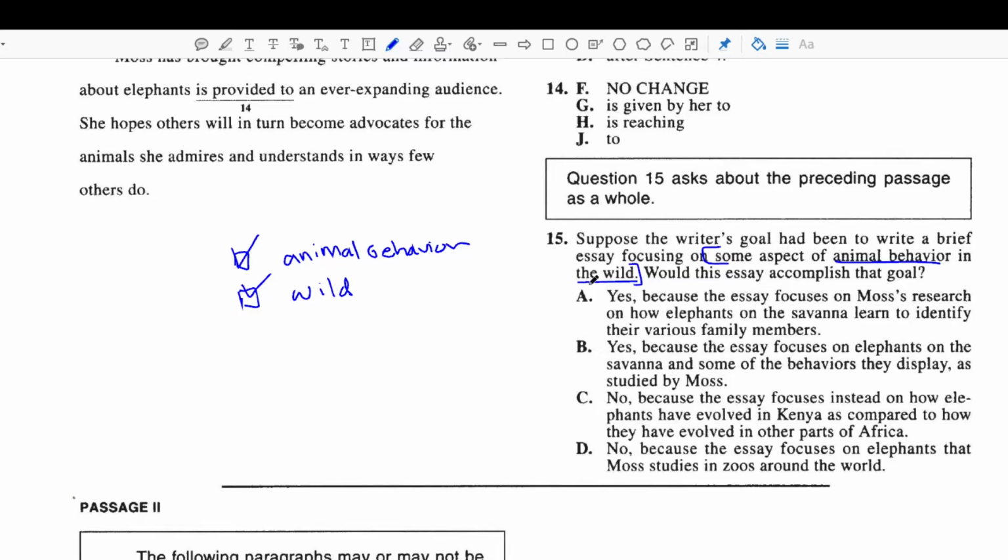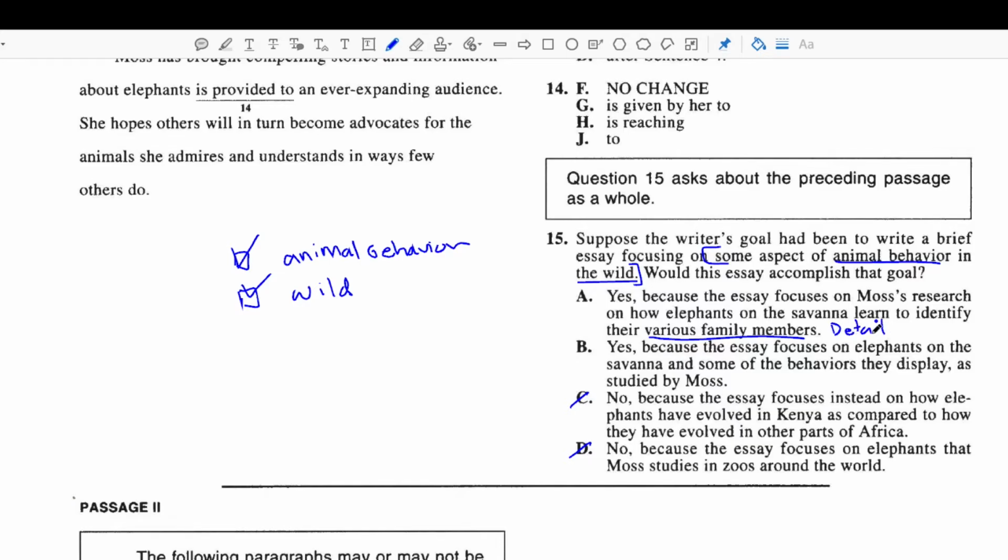So the answer is going to be yes, it would accomplish that goal, which means I can get rid of C and D. And I'm left with these different reasons why. Yes, because it focuses on Moss's research on how elephants on the savanna learn to identify various family members. Well, let's say this was a detail in the passage, right? If this was a detail in the passage, it would still just be a detail, right?